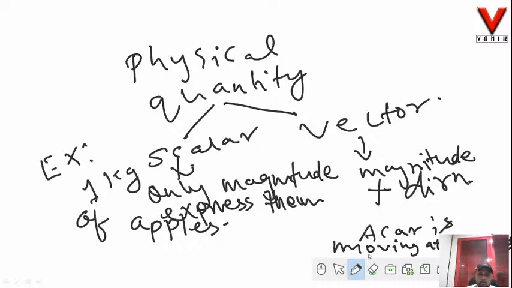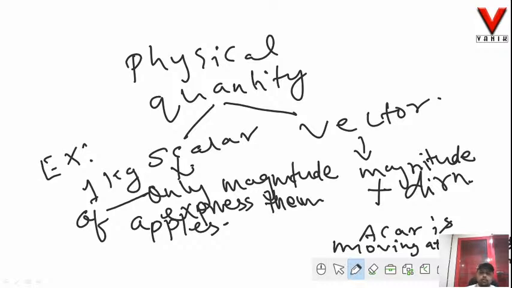Now you can see over here that I have written simply 1 kg. But here I have written 20 meter per second towards east. If I say that a car is moving at 20 meter per second, you may be confused in which direction the car is moving. Maybe north, south, east or west. So I have mentioned here the direction, and the direction of the movement of the car is towards east. But when I talk of scalar, I do not have to mention any kind of direction. Why? Because we never refer to 1 kg of apples towards east or 1 kg of apples towards west.